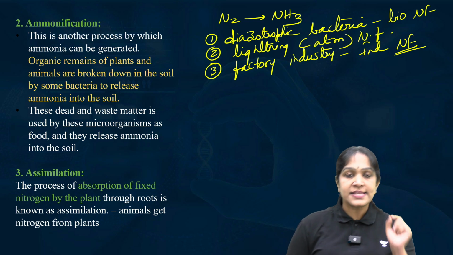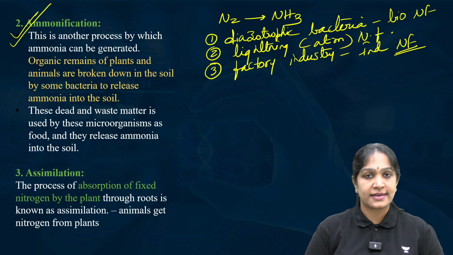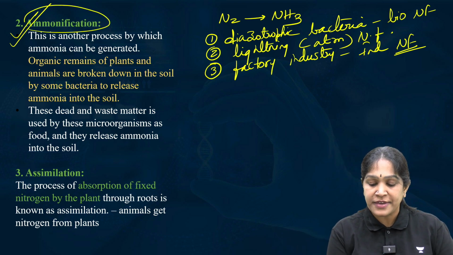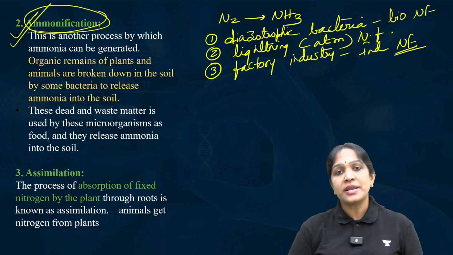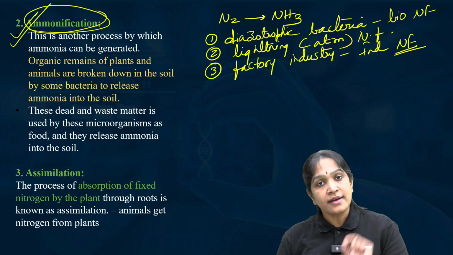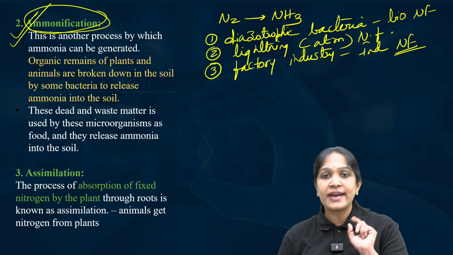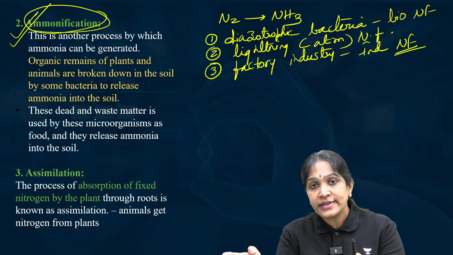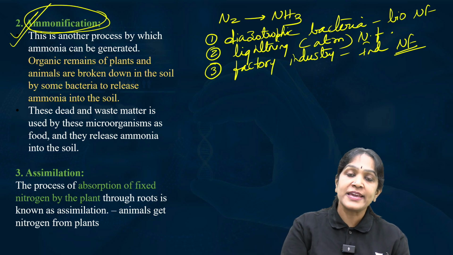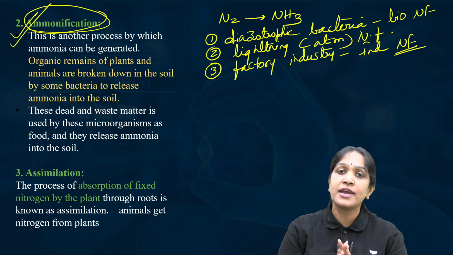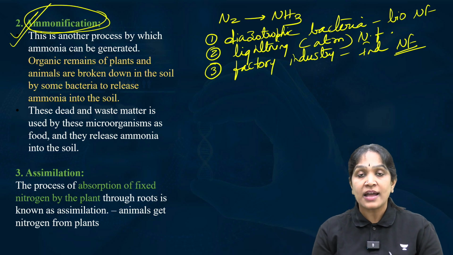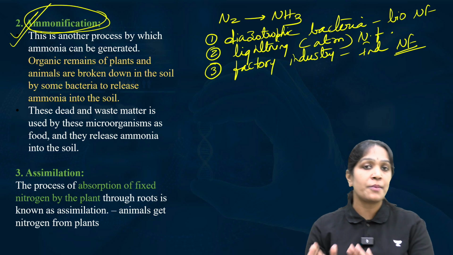Okay. The second step in the nitrogen cycle is called ammonification. What do you mean by ammonification? Here also ammonia is released. In nitrogen fixation also the end product is ammonia. In ammonification also the end product is ammonia only. But what is the difference? Here it is not conversion of N2 into ammonia.